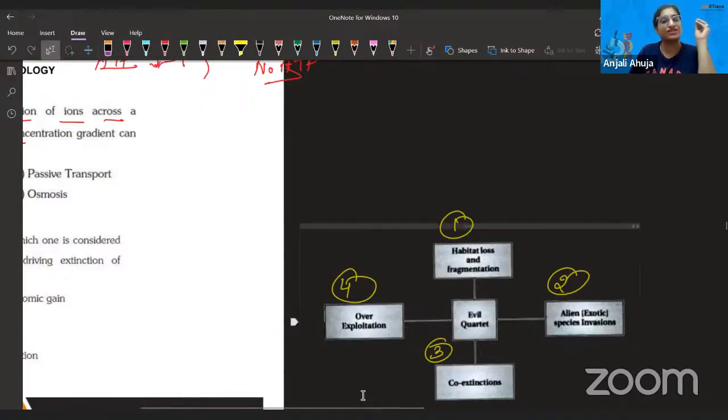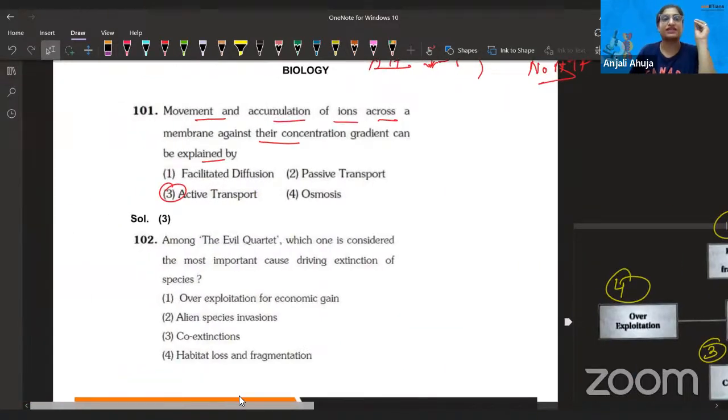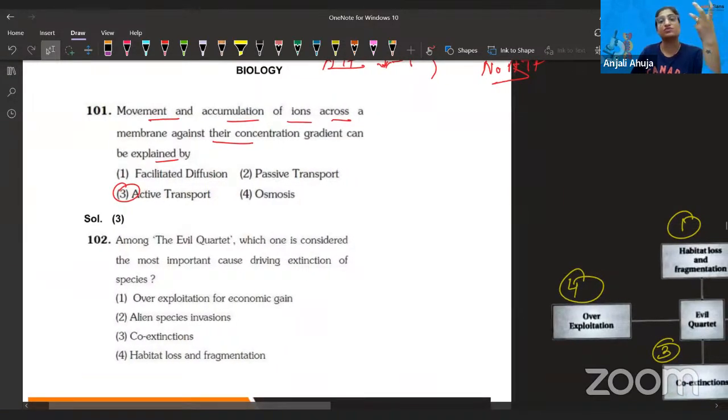Now let's read the question again, what it is asking. All the options are given. They are asking which is considered to be the most important cause. All are causes of it, but you have to tell which is the most important cause. So think about it. If you can, try answering the question.